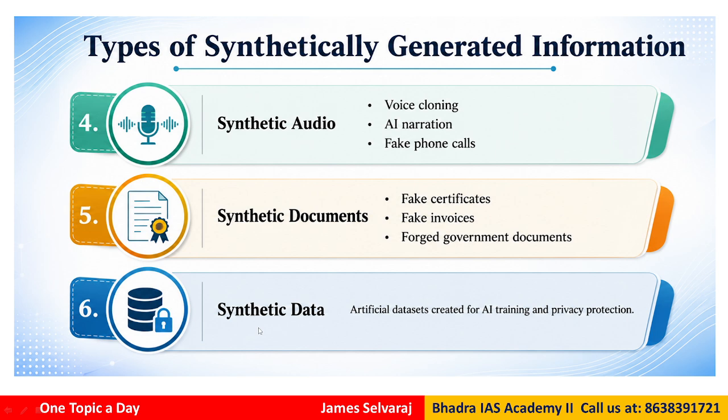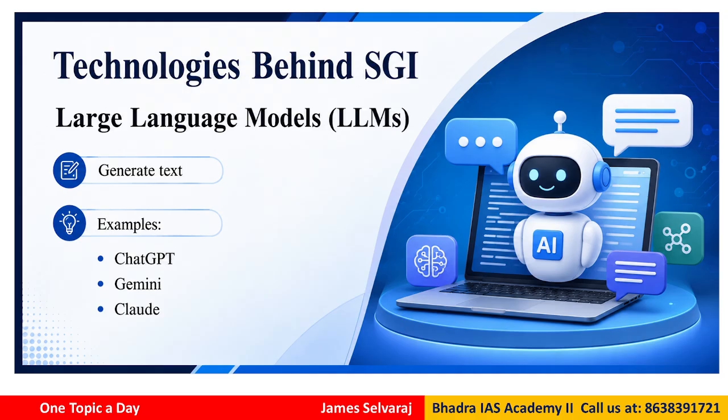Then synthetic data. This is the artificial data sets created for AI training, yeah, privacy protection. So these are all what we can say various types of AI generated information, what we call synthetically generated information. Now what are the technologies behind this SGI, right?